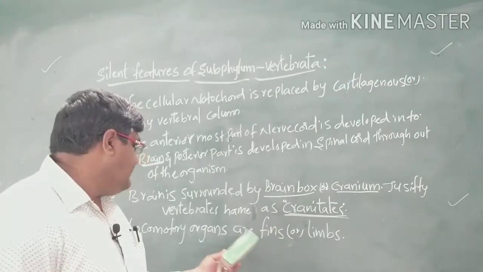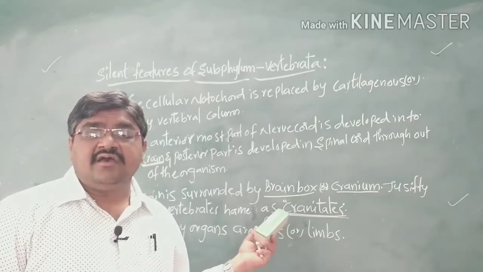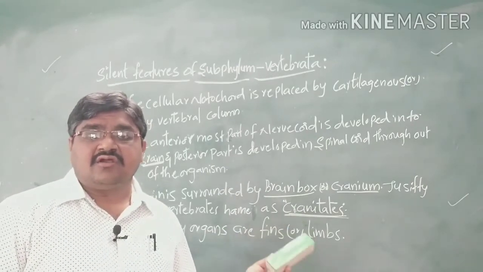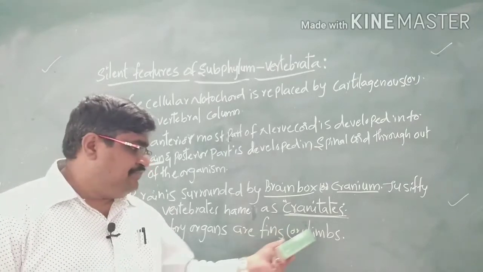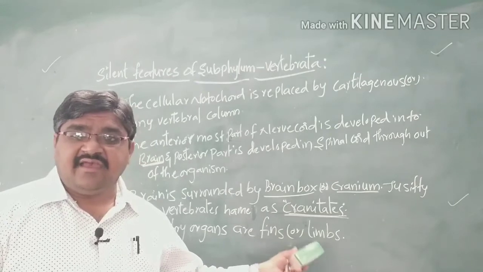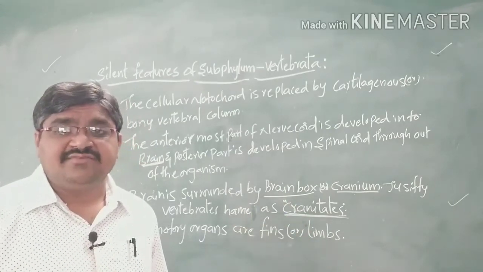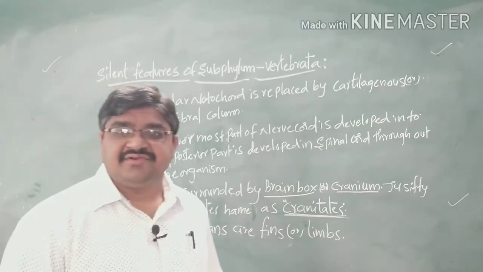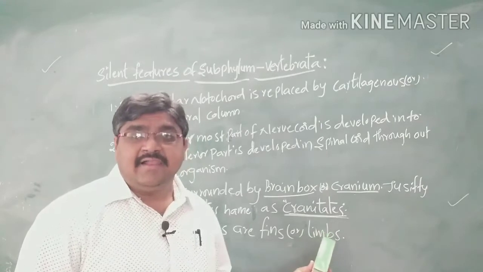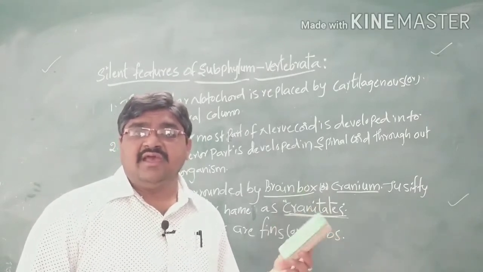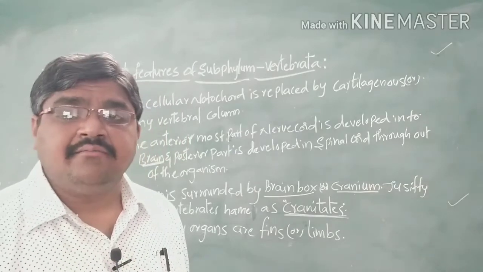In fishes, the locomotor organs are fins, that is, the pelvic and pectoral fins, and in other organisms there are limbs, four limbs, four legs present.